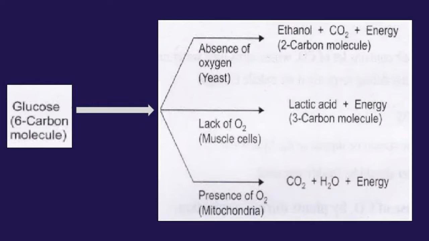Sometimes during heavy exercise or fast running, more energy is required by our body. But the supply of oxygen to produce the energy becomes insufficient. To meet the requirement of this extra energy, muscle cells start respiring in the absence of oxygen.